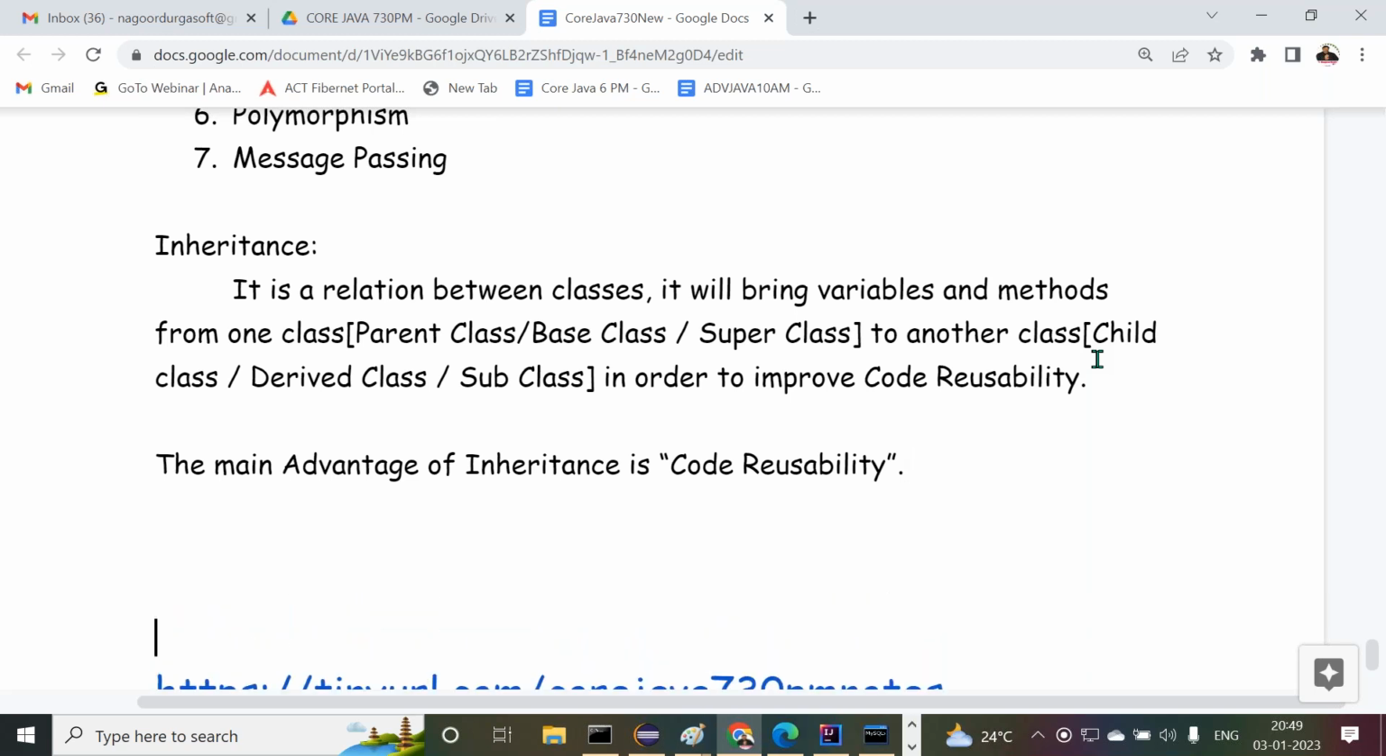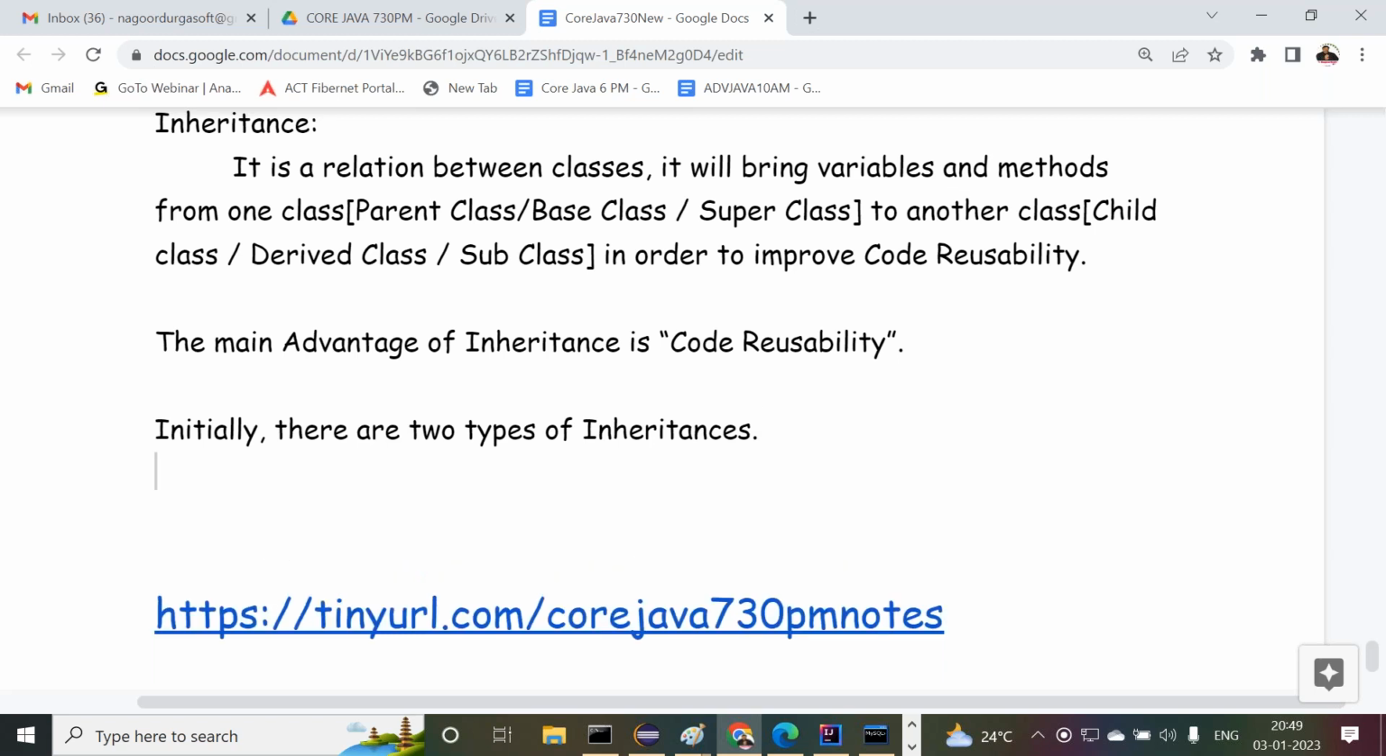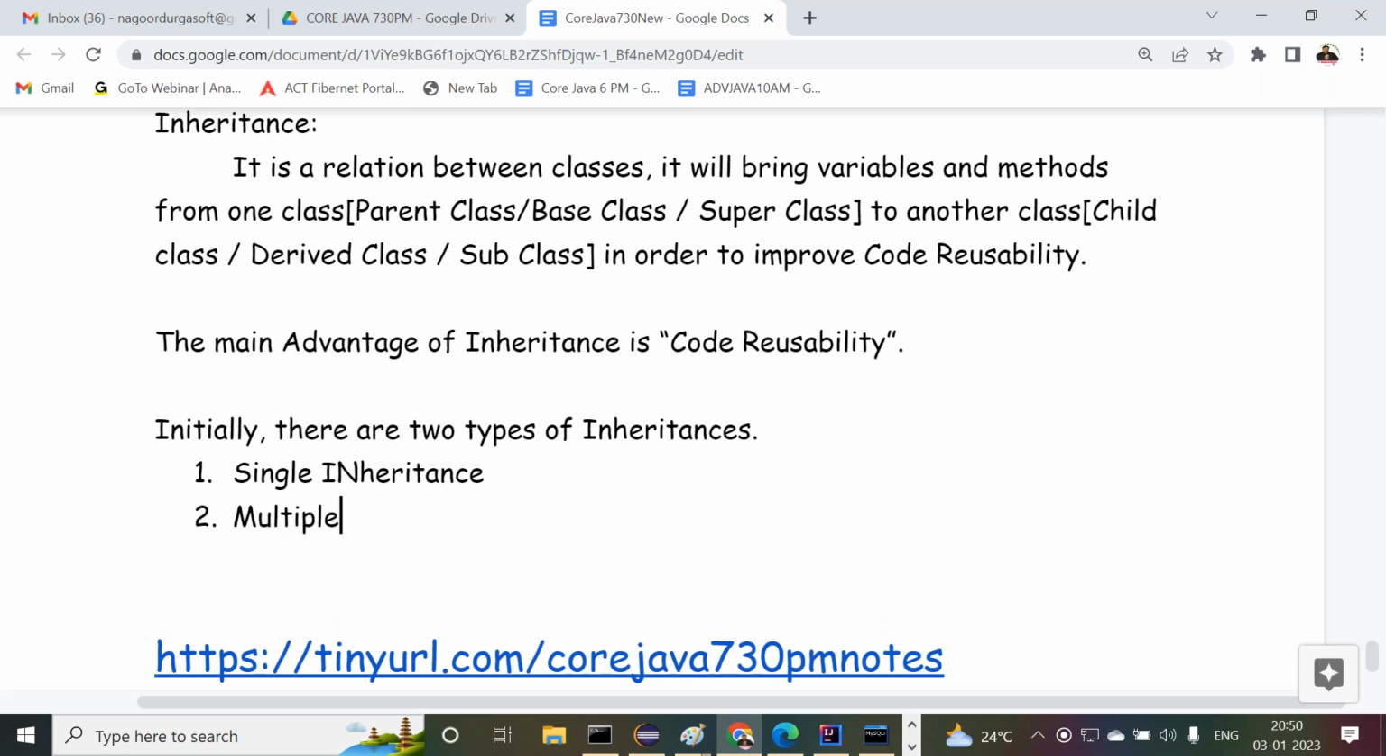Right, sir. Understand this next point here. Initially, there are two types of inheritances. Actually, 5 types are available, but initially only 2 types of inheritances are available in object orientation. What are the 2 types of inheritances now? First one is single inheritance, and second one is multiple inheritance. Understand my point here? There are 2 types of inheritances initially.